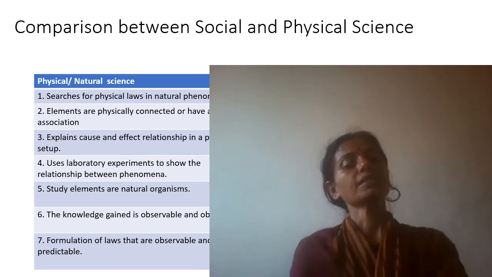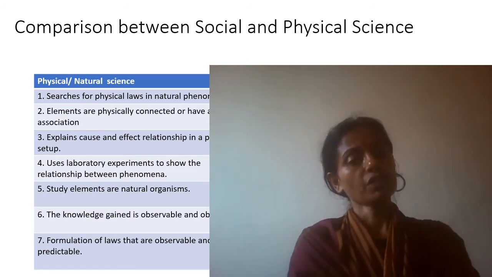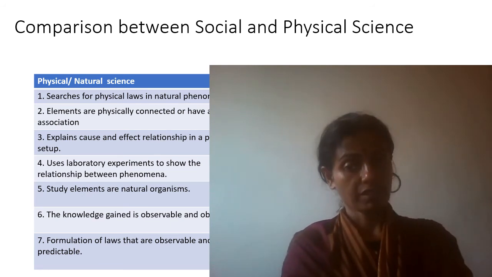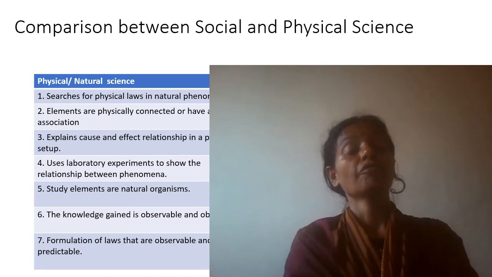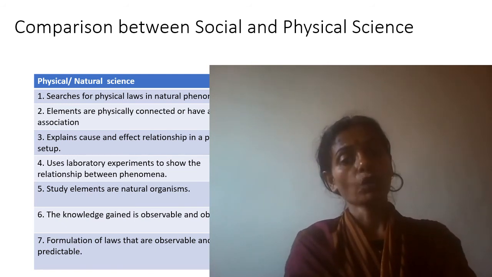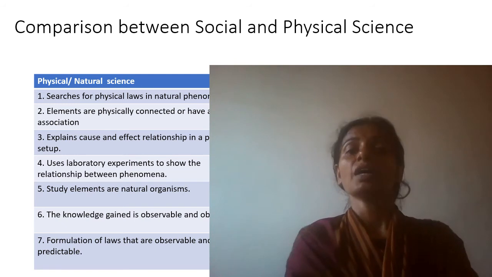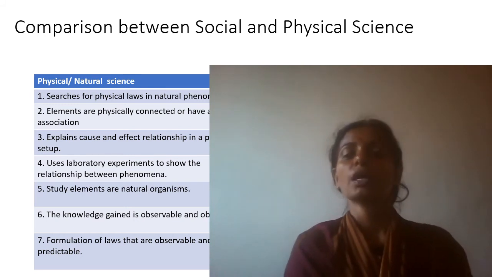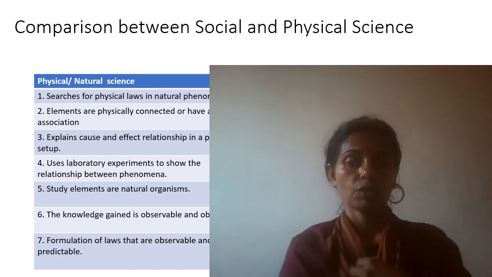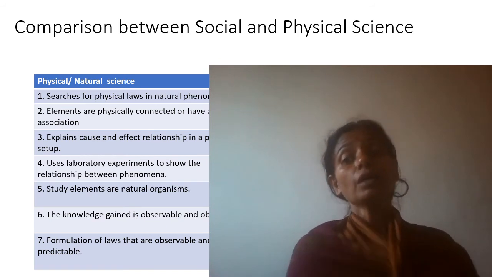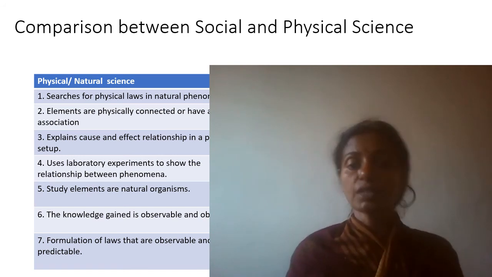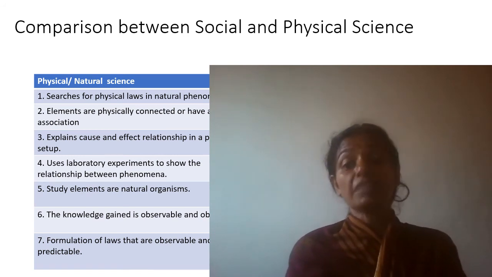Then the third point is, it explains cause and effect relationship in a physical setup. So what is the cause, what is its effect? That it will study in a physical setup. But sociology too deals with cause and effect relationship, but in a social setup. Something is the cause and there will be an effect of that. So if there is a fire, there will be smoke. If there is smoke, you will assume that there is a fire also. So this is the association in the physical setup.